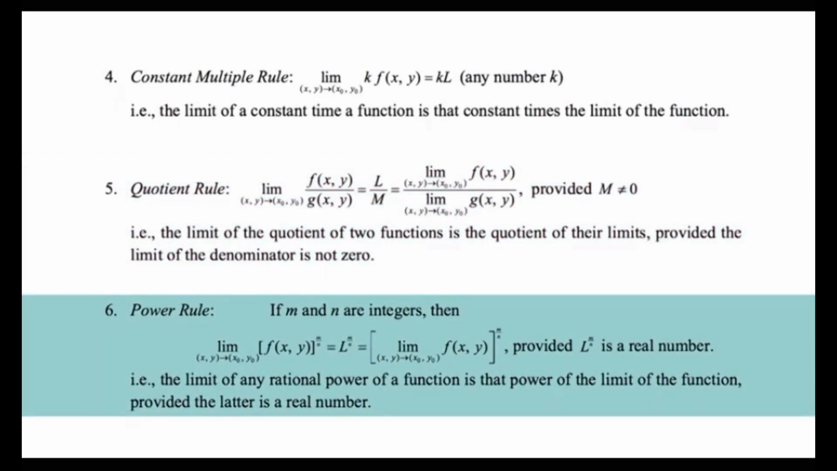Power rule. If m and n are integers, then the limit as (x,y) approaches (x0,y0) of [f(x,y)]^(m/n) is equal to L^(m/n), which is equal to [the limit as (x,y) approaches (x0,y0) of f(x,y)] all raised to m/n, provided L^(m/n) is a real number. That is, the limit of any rational power of a function is that power of the limit of the function, provided the latter is a real number.